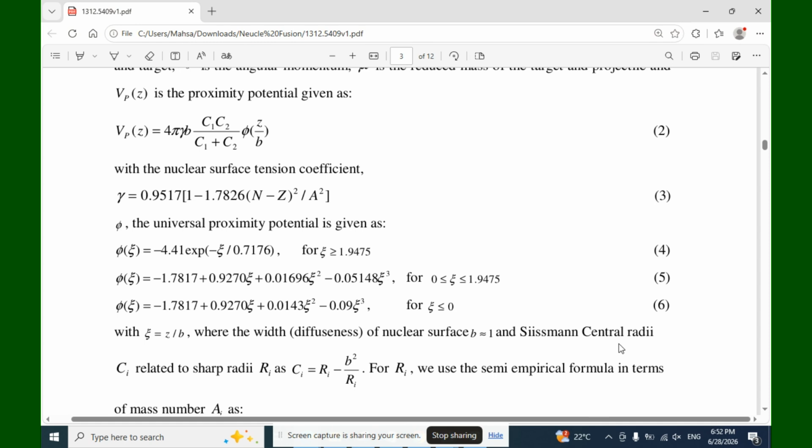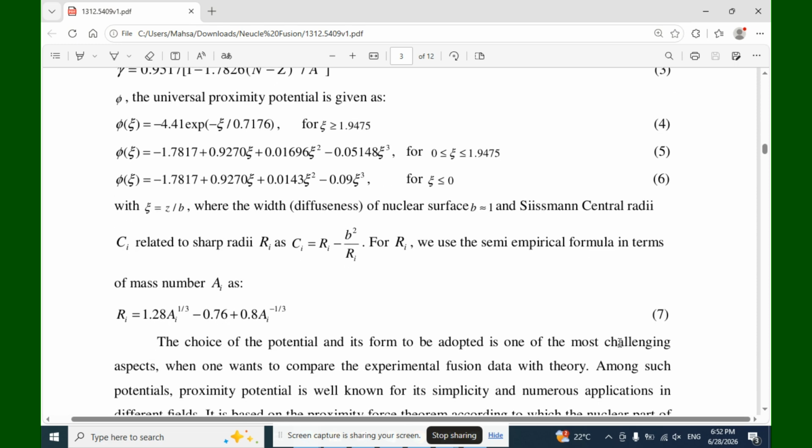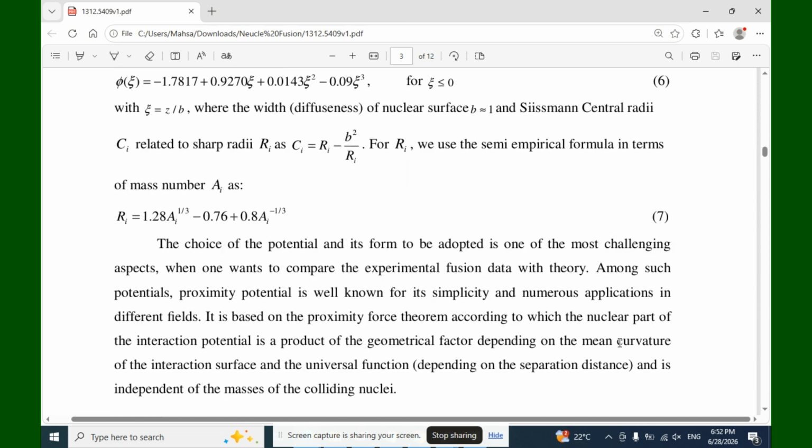where the width of the diffuseness of nuclear surfaces b is almost equal to 1, and the central radius Ci is related to the Süssmann radius Ri as Ci = Ri − b²/Ri. For Ri, we use the semi-empirical formula in terms of mass numbers Ai as Ri = 1.28 Ai^(1/3) − 0.76 + 0.8 Ai^(−1/3).